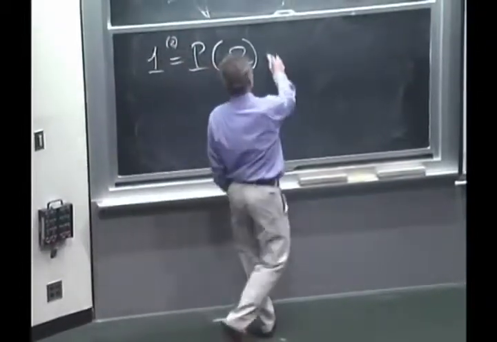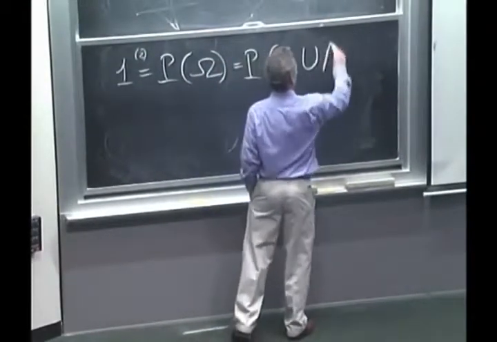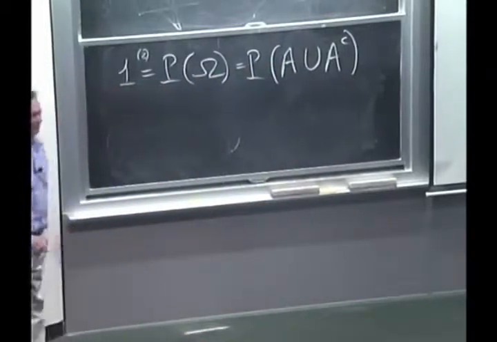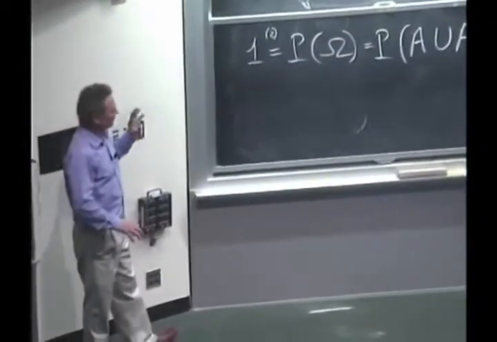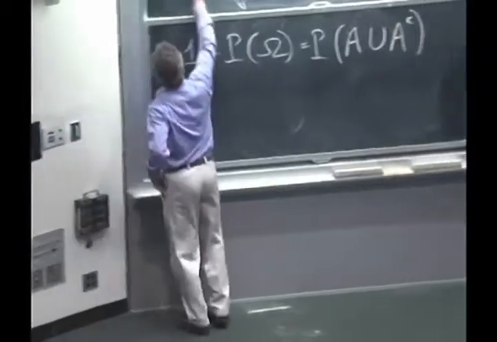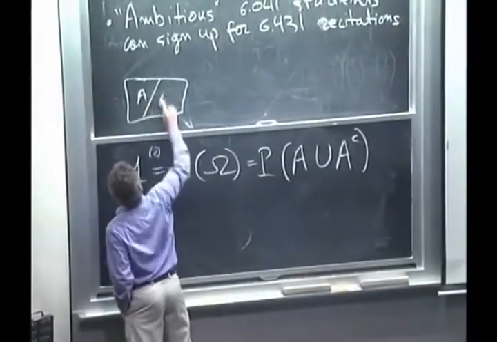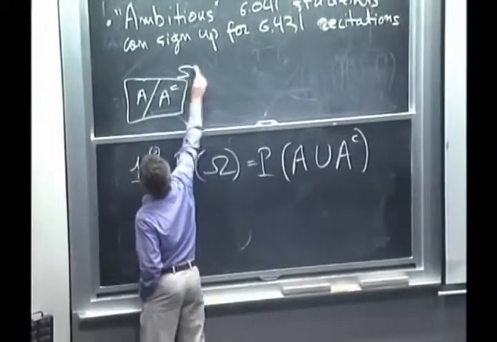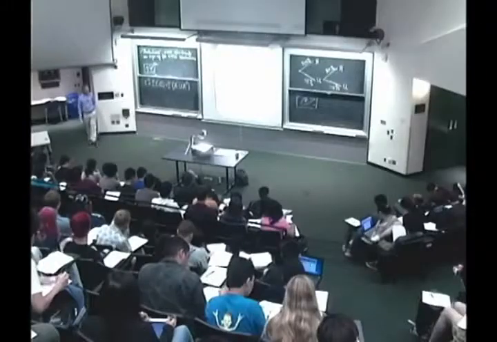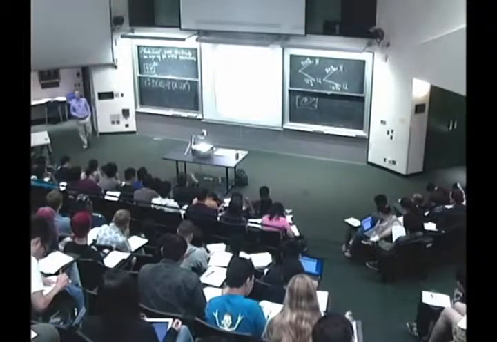Now, the sample space consists of A together with the complement of A. When I write the complement of A, I mean the complement of A inside the set omega. So we have omega, here's A, here's the complement of A, and the overall set is omega. Okay, now what's the next step? What should I do next? Which axiom should I use?